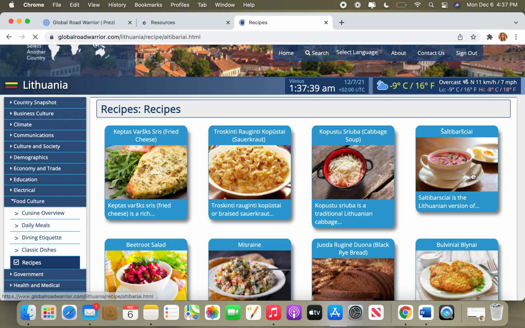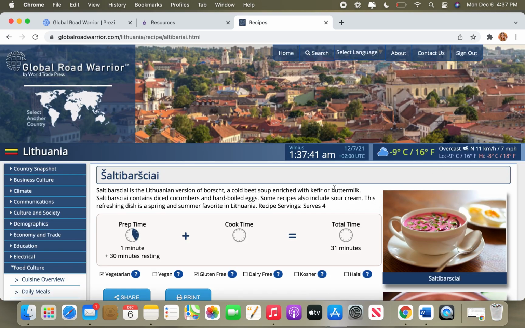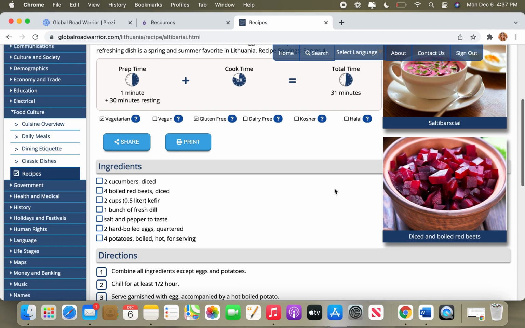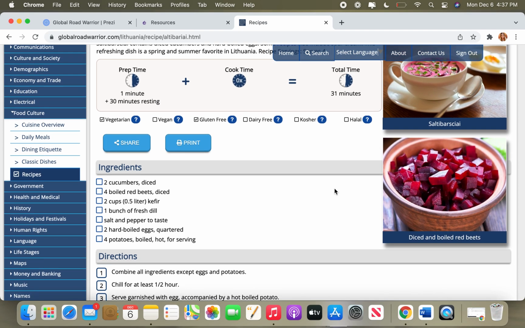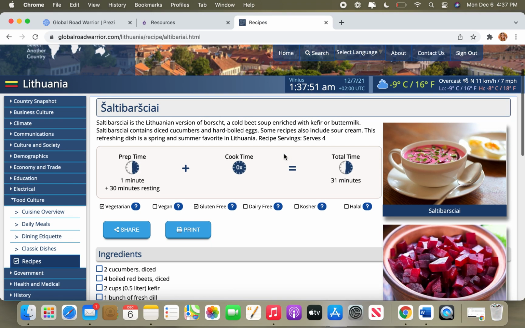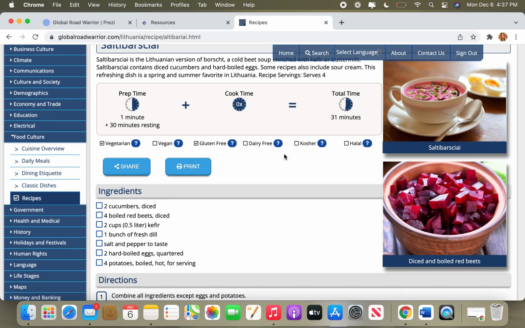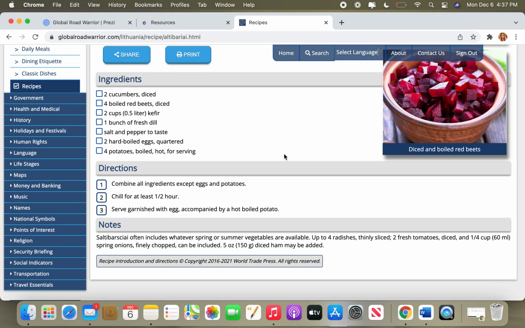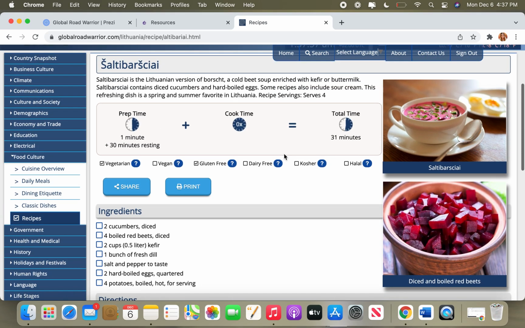So we're going to go ahead and click on that. And you'll see that it'll give you a recipe with the ingredients, the cook time, anything that you need. And then also a link to share it if you'd like and a link to print it. So that's a really fun thing that you can look up different cultural dishes and prepare them to learn more about the country.